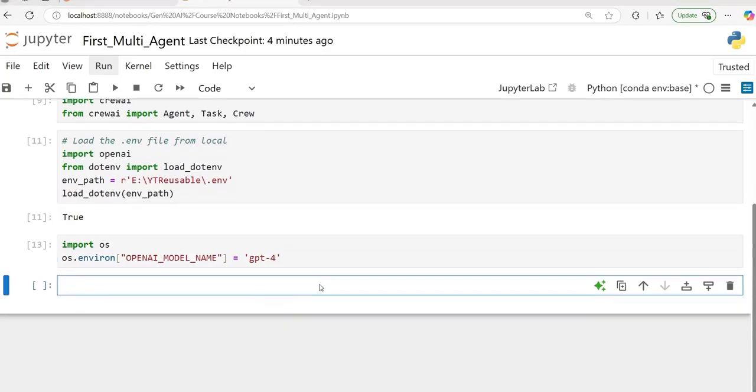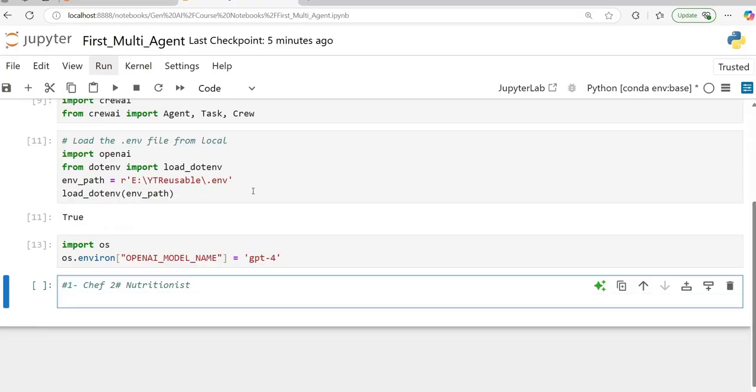Now, as I was telling you, when we work with Crew AI, or any multi-agent system, we need to keep in mind how many agents we want. If you remember, we need two agents here, right? The first agent, as we discussed, is a chef, and the second agent is a doctor or a nutritionist who can suggest the food. So we need two agents here. And in this case, I'm going to build my first agent now.